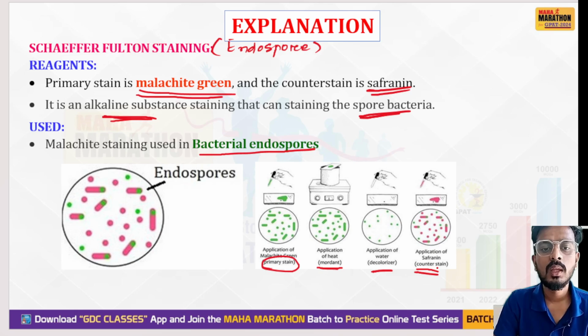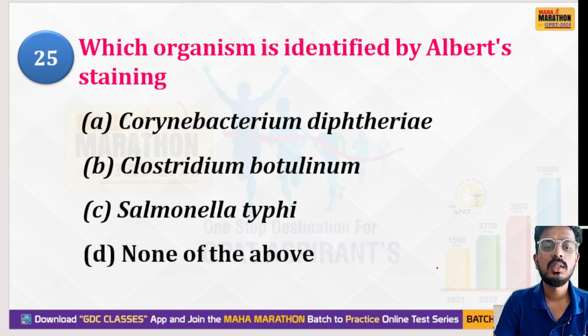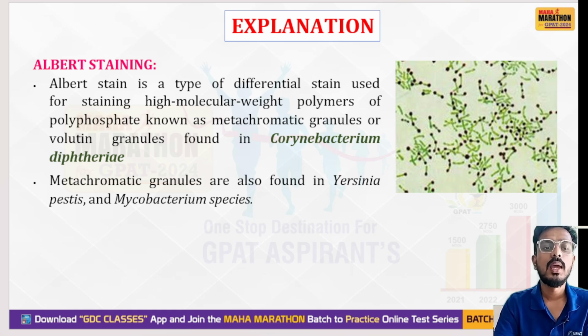Okay. Next question: which organism is identified by Albert staining? I have also discussed this in previous slides. Options are Corynebacterium diphtheriae, Clostridium botulinum, Salmonella typhi, none of the above. Here the right option will be Corynebacterium diphtheriae.